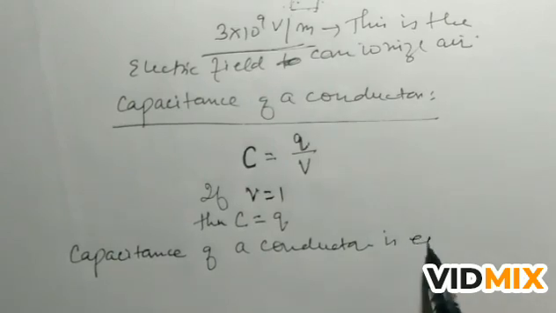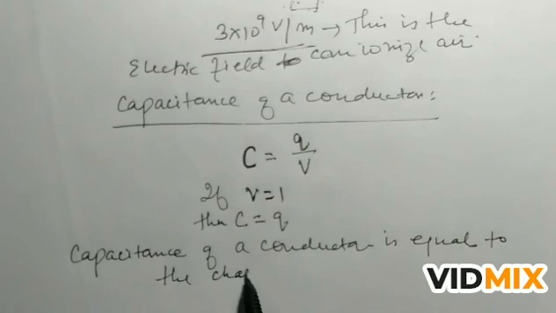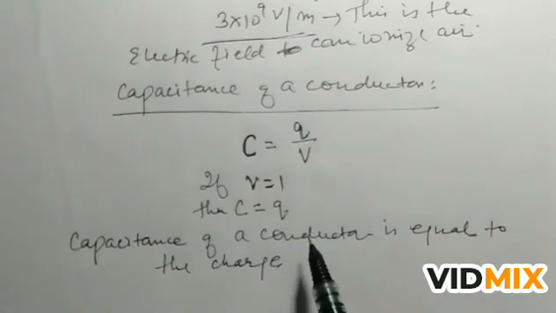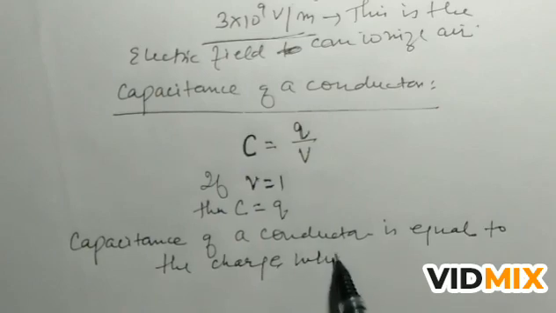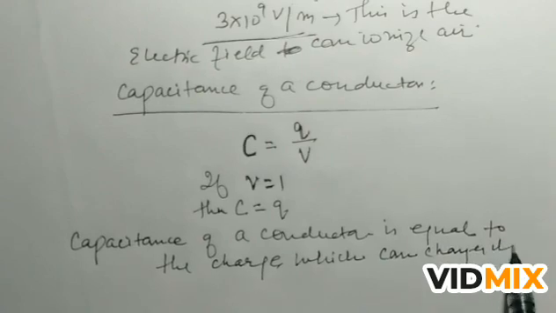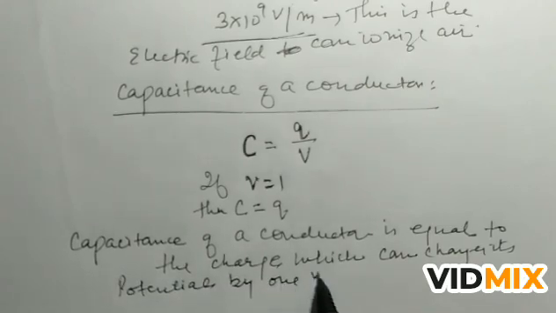is equal to the charge which can change its potential by 1 volt.